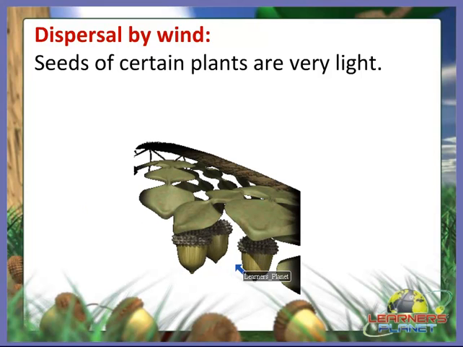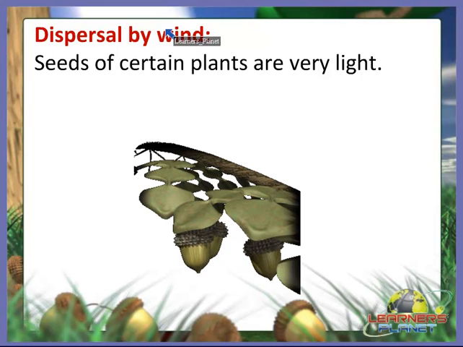So always remember, the plants which have wings and hair on them are very light in weight, and being light, they are carried away by wind, and so the dispersal by wind takes place.